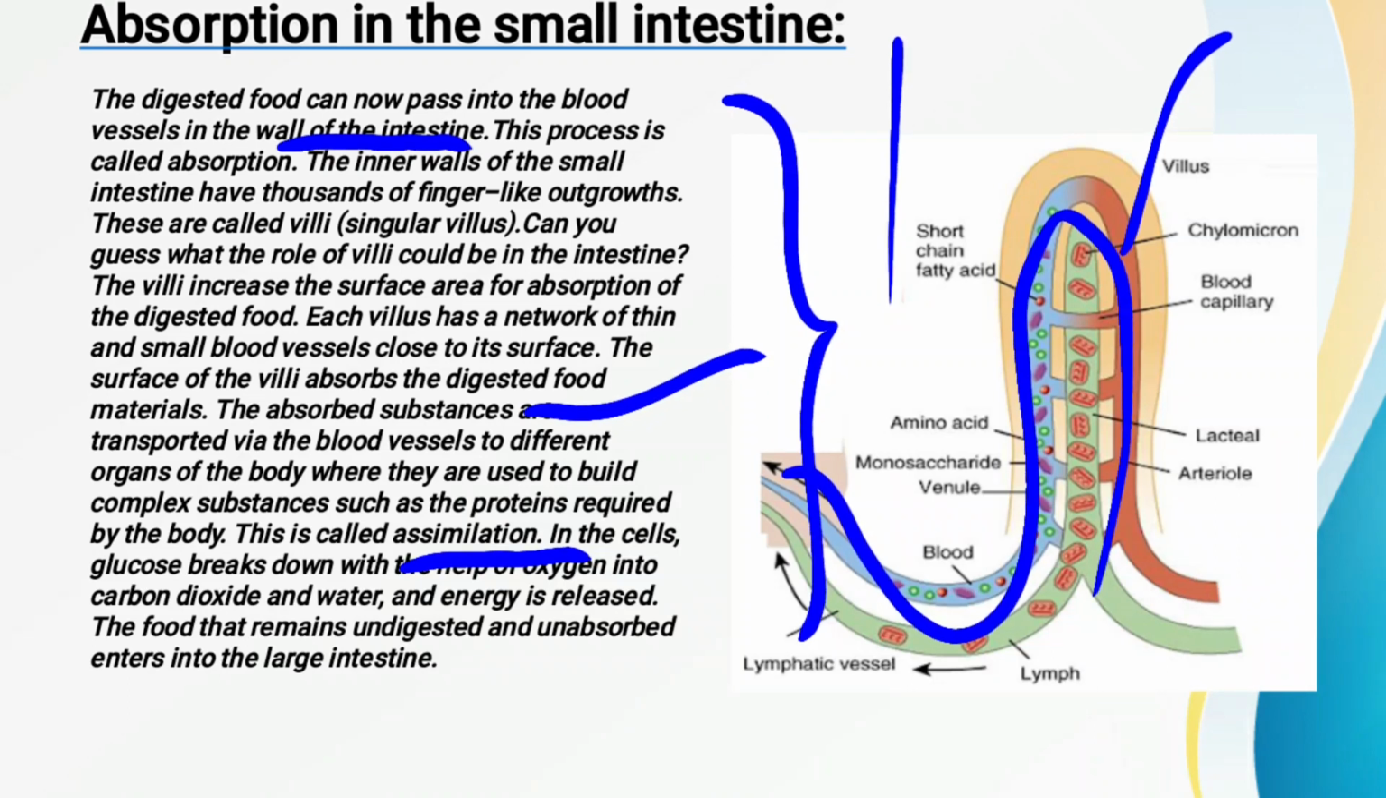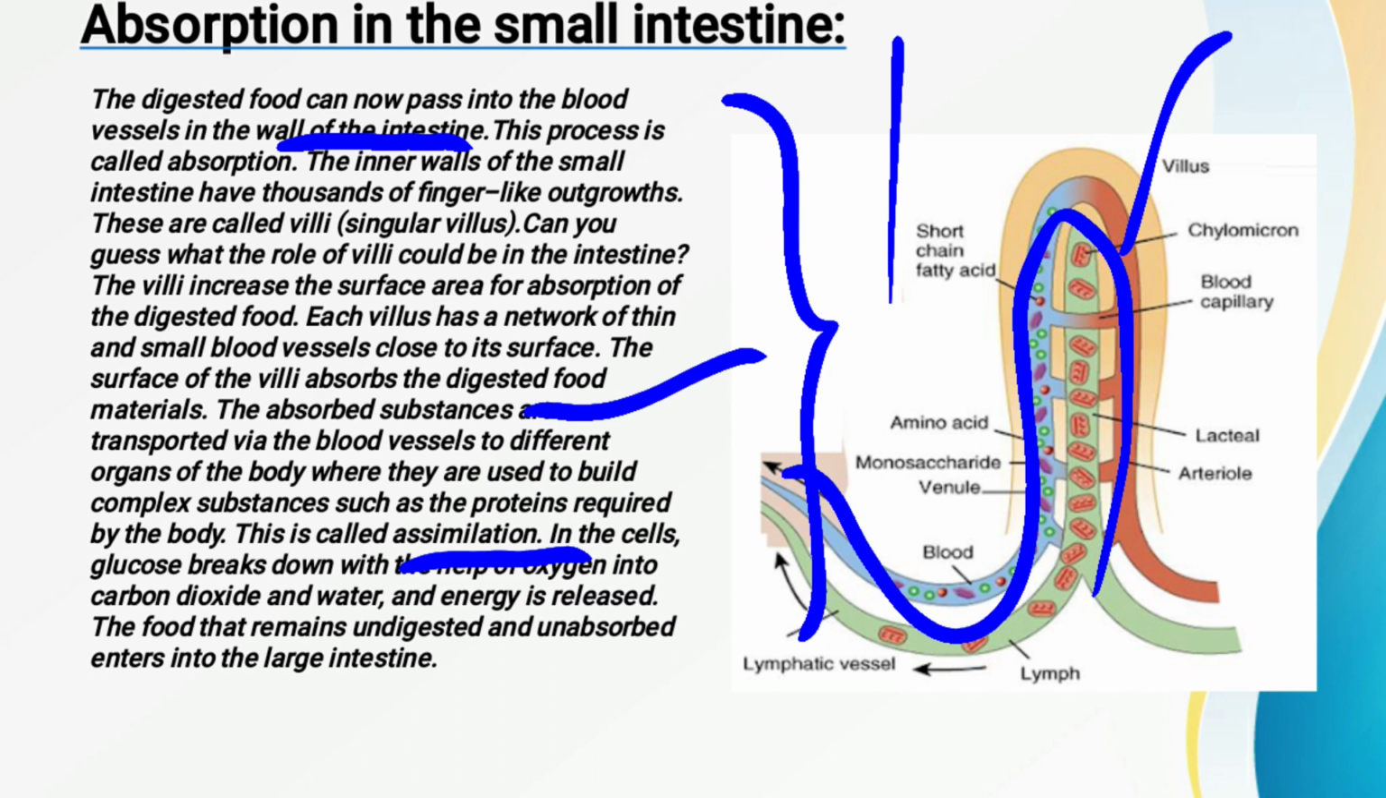Now when this glucose is broken down into carbon dioxide and water in the presence of oxygen, then some amount of energy is also released. Now when it is broken down into carbon dioxide and water, energy is also released by it, and then only do we get energy to do any kind of work.